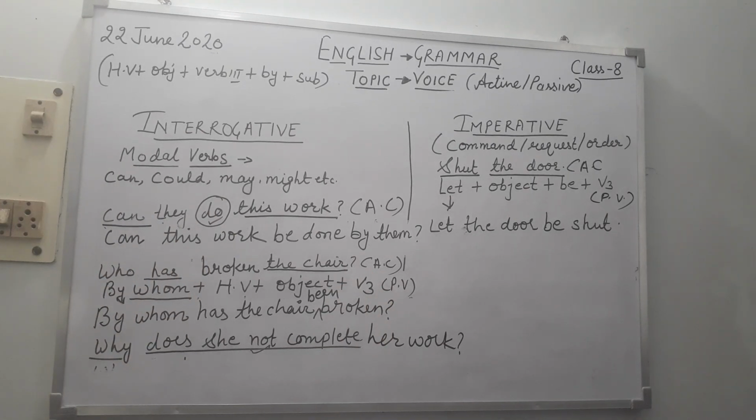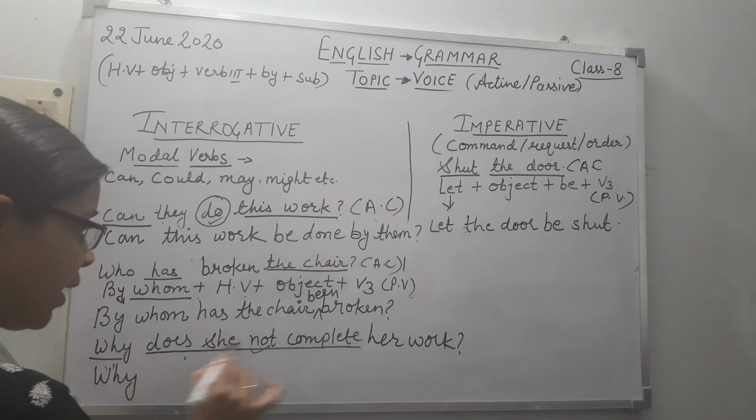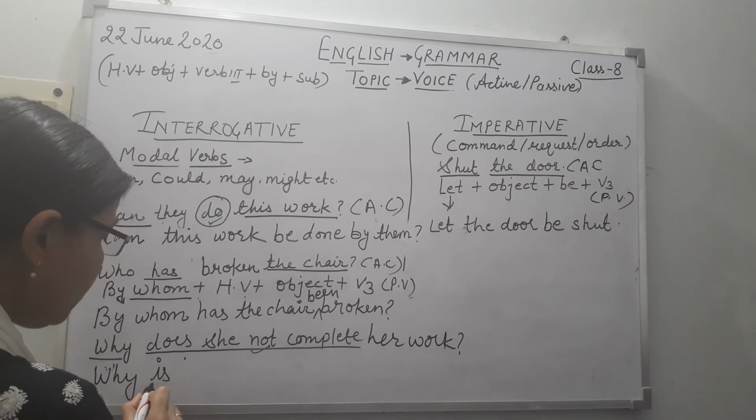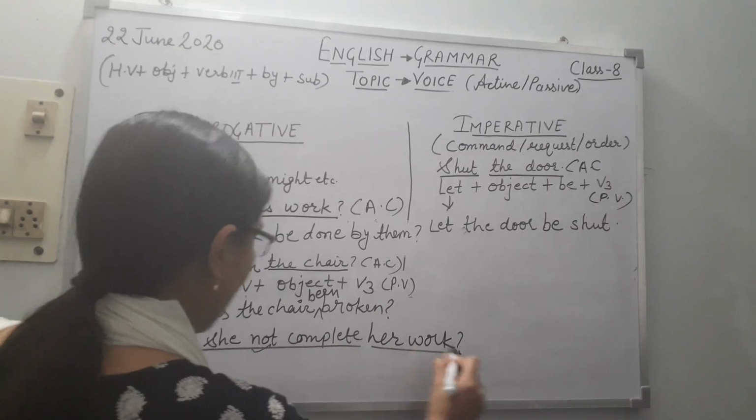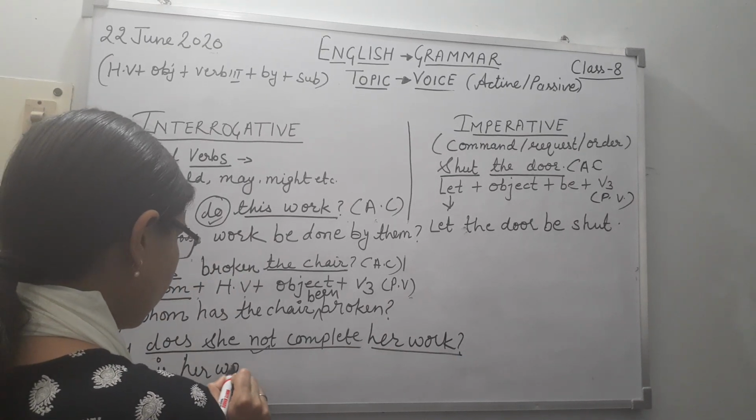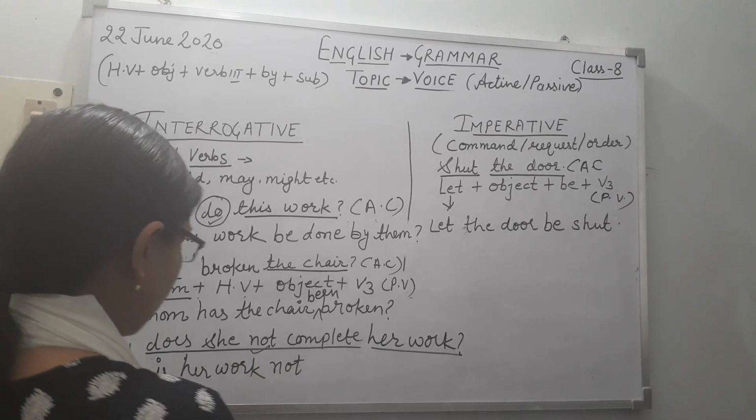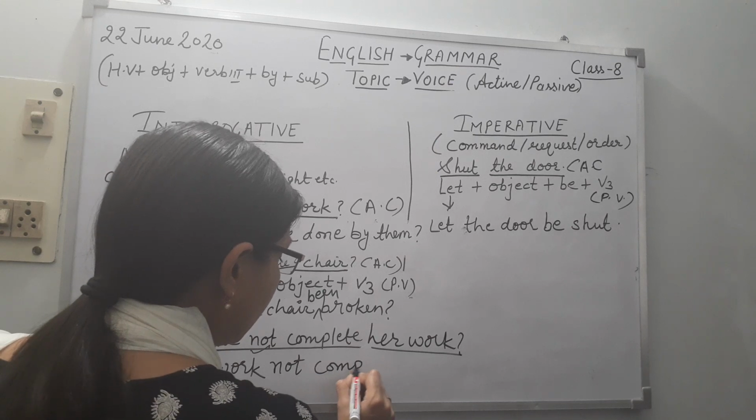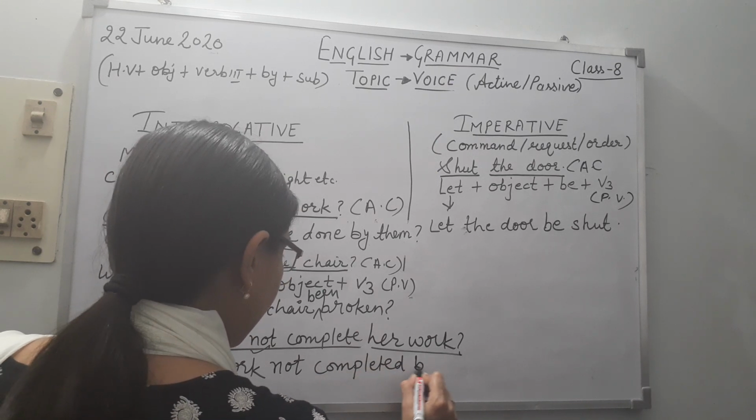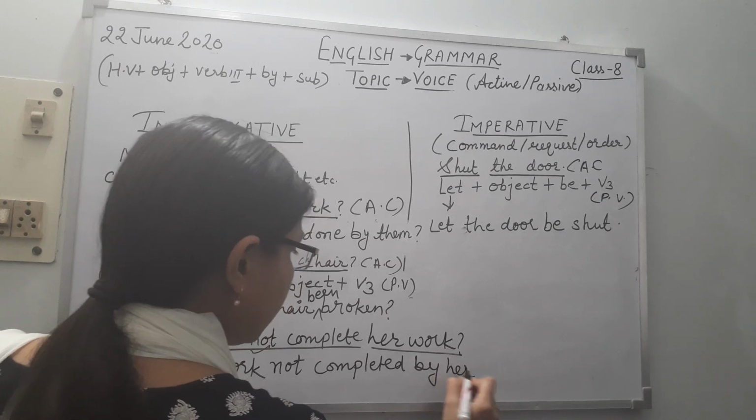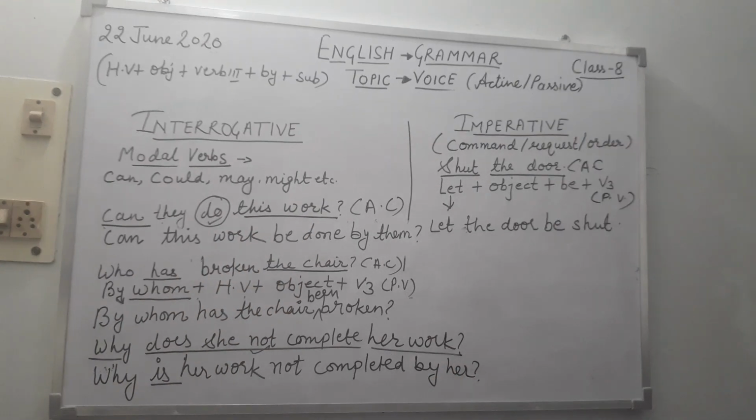Now, another sentence, why does she not complete her work? When the sentence starts from a word like why, when, what, how do we make this? We'll use why here, and the same formula will apply. Why is her work, is the helping verb of present, then object, why is her work, then not, why is her work not completed, third form of the verb, not completed by her. She becomes her here. I think you got all the points.